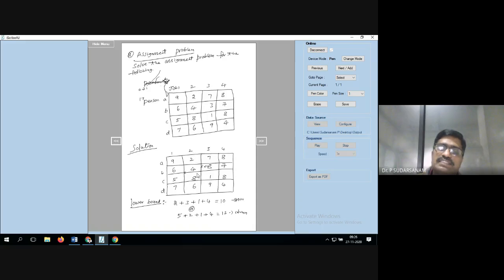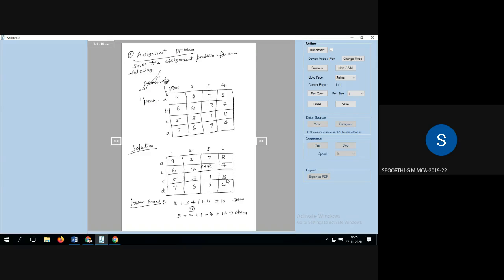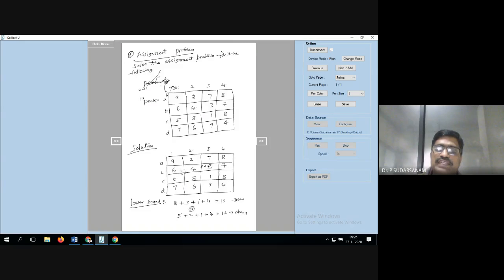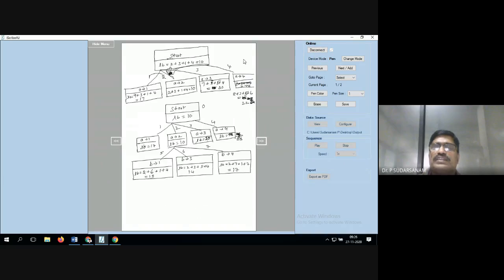Now don't consider the second column for the third row. That means second column and third column should not be considered now. Now which is the minimum? Here 5 is there, 8 is there. Which is the minimum? 5, sir. 5. Next, once you take this column it cannot be considered. Remaining is only 4. That means what? 7, 4, 5, 4. That's what you see here.